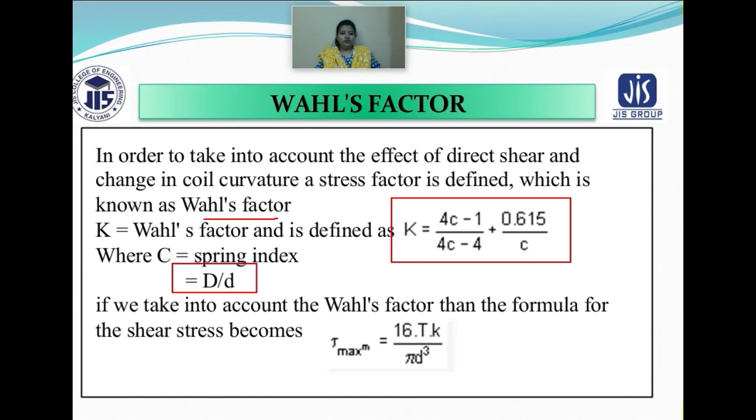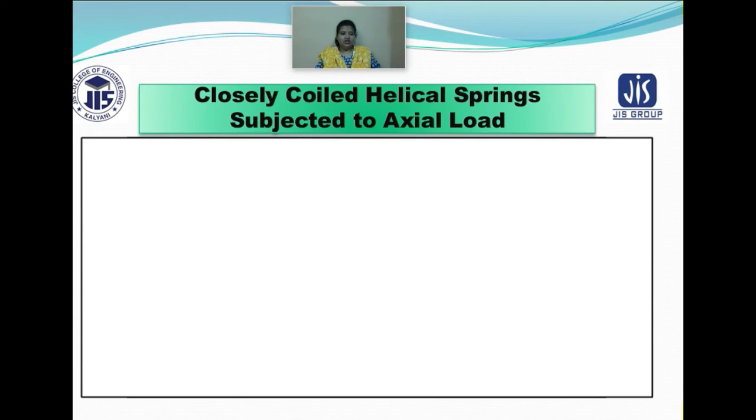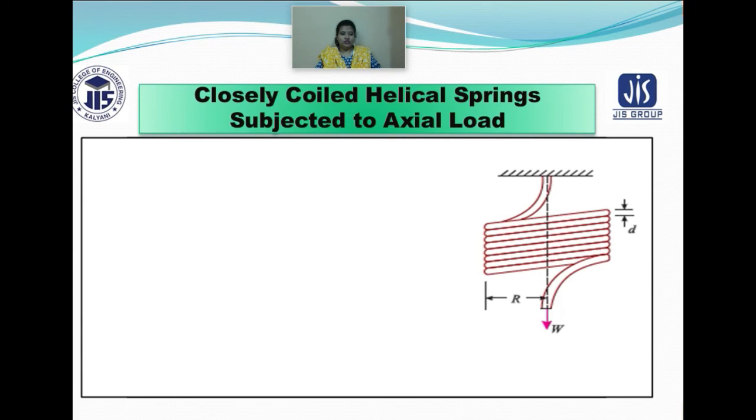And if we take into account the Wahl's factor, then the formula for shear stress becomes tau max is equal to 16 into torque into this K, that is the Wahl's factor, by pi into d cube. Now we will have a look at the closely coiled helical spring which has been subjected to an axial load. So basically this figure you can see, and this is your helical spring.